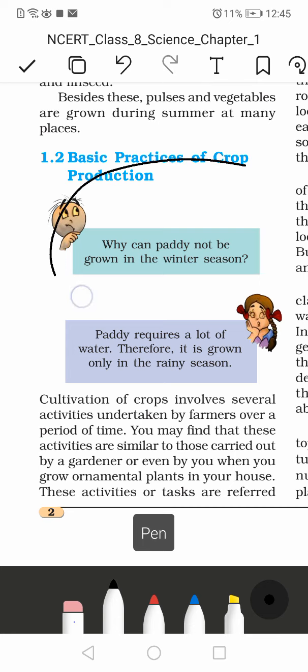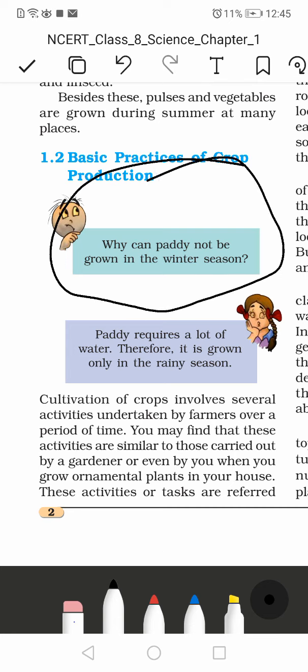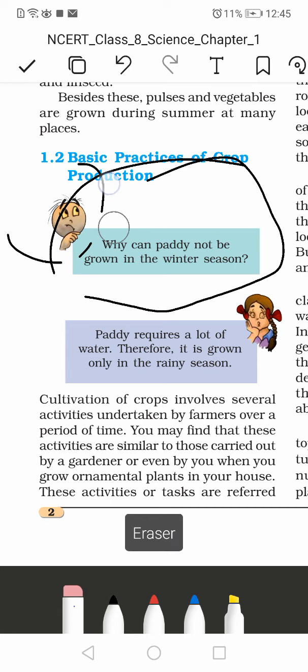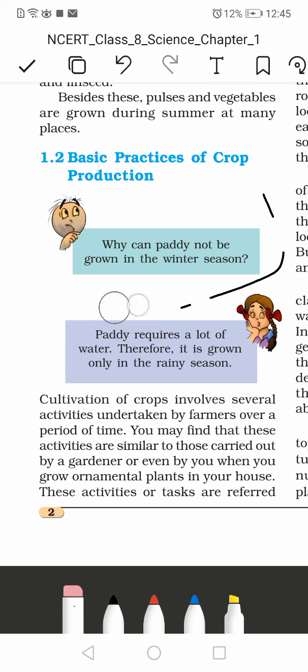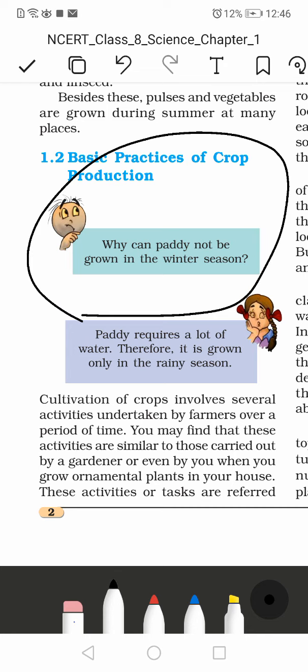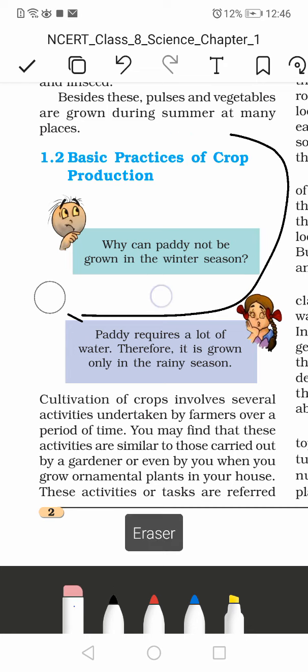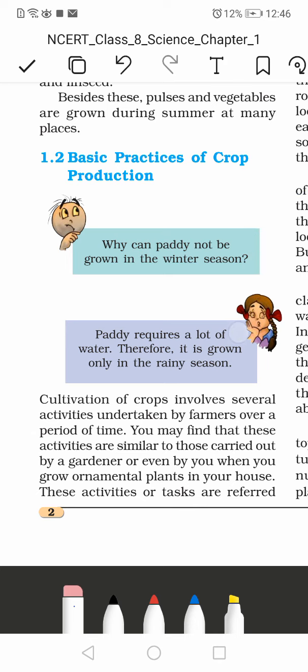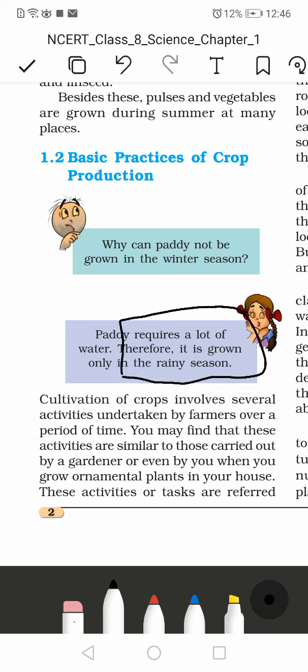Why can paddy not be grown in the winter season? See, this one is important. Bhoju asks that. Paddy requires a lot of water, therefore it is grown only in the rainy season. So for the crop paddy, in the winter season you don't get a lot of water, and in the rainy season you get a lot of water because it rains. Paddy requires a lot of water, therefore it is grown only in the rainy season.